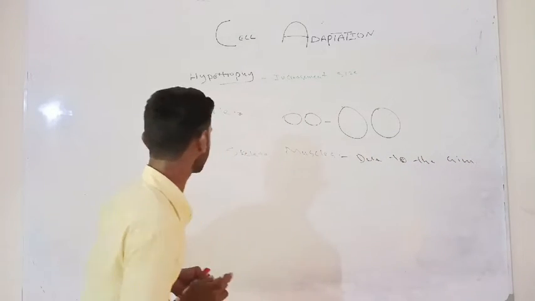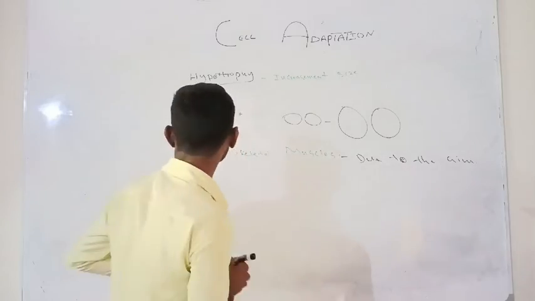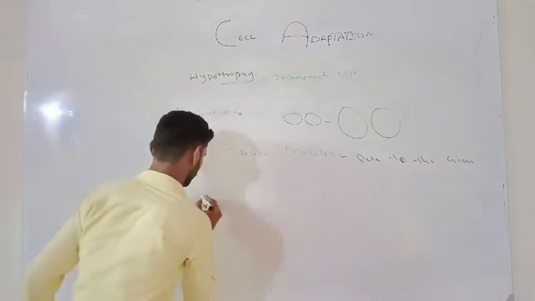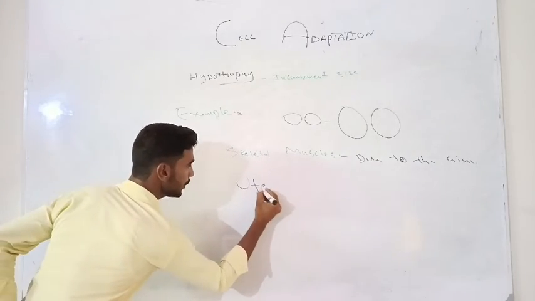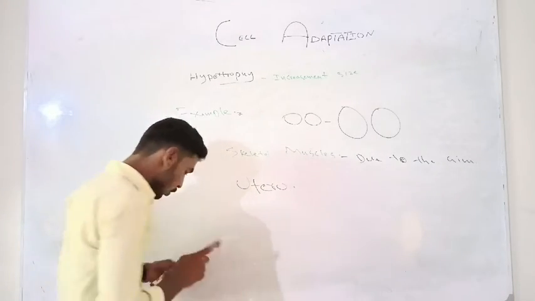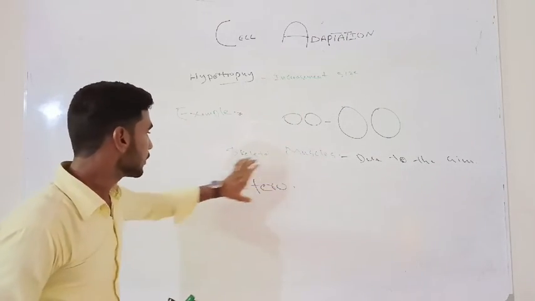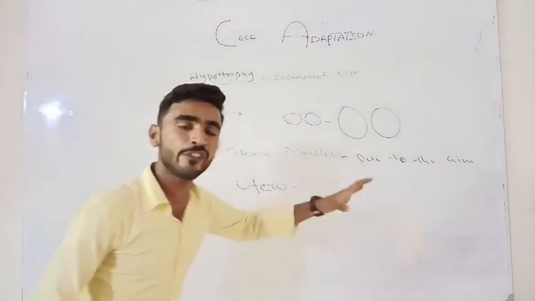Got it? And there is another example, the female uterus. When pregnancy is going on, the uterus prepares itself for the pregnancy.